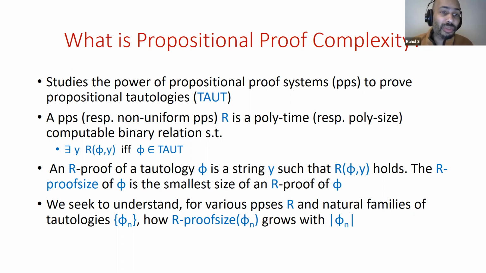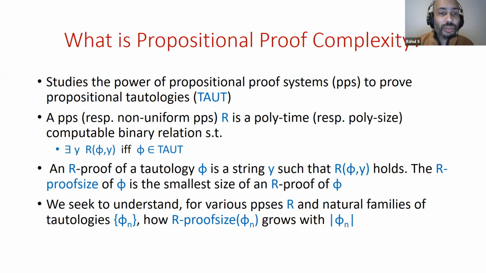For the purpose of this talk, a PPS will just be a polynomial time computable binary relation. It's typically defined as a function mapping strings onto tautologies, but I prefer in this talk to model it as a binary relation R, such that there exists y such that R(phi, y) holds if and only if phi is a tautology. The if and only if captures the soundness and the completeness of proof systems.